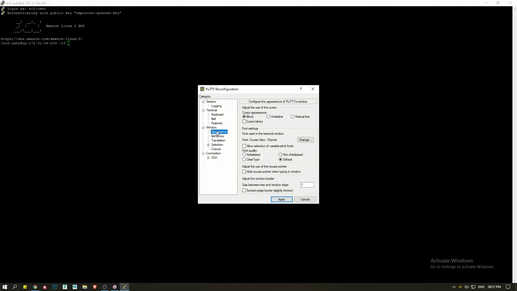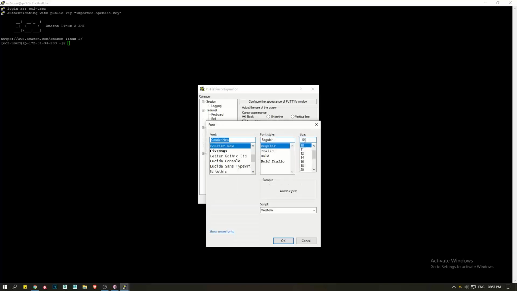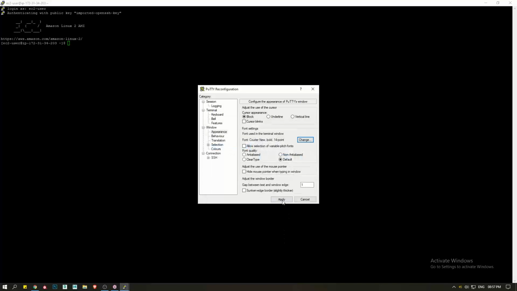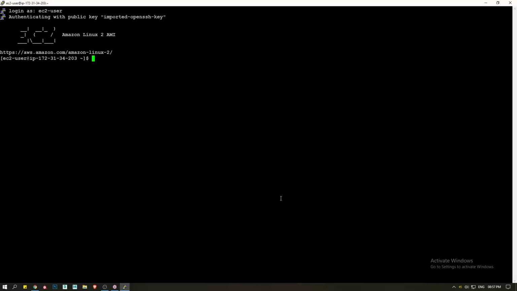On the right hand side, the change button is there. Change. Select bold and 14. Say okay, apply. That's it. So this is how you can increase the font.